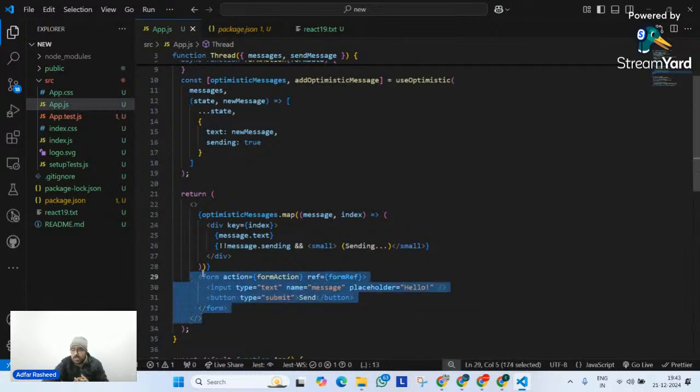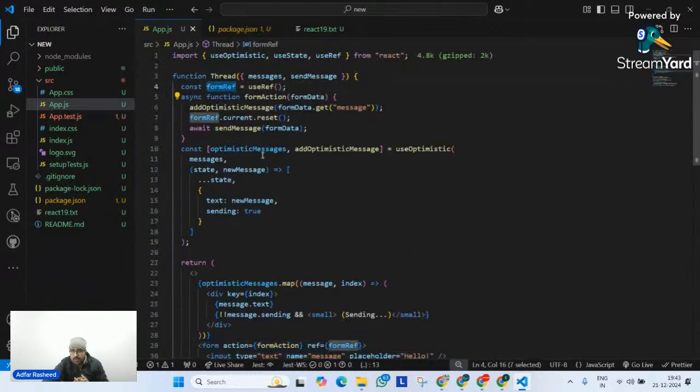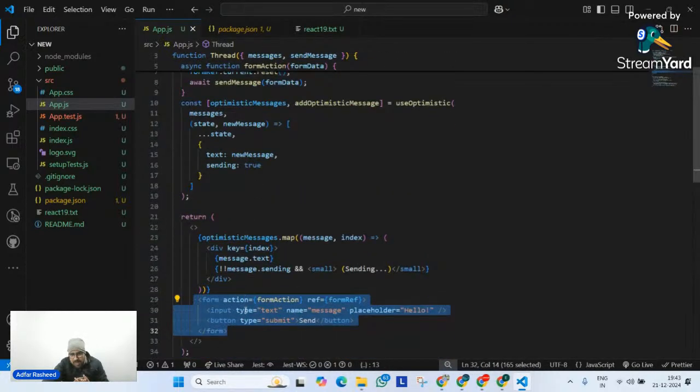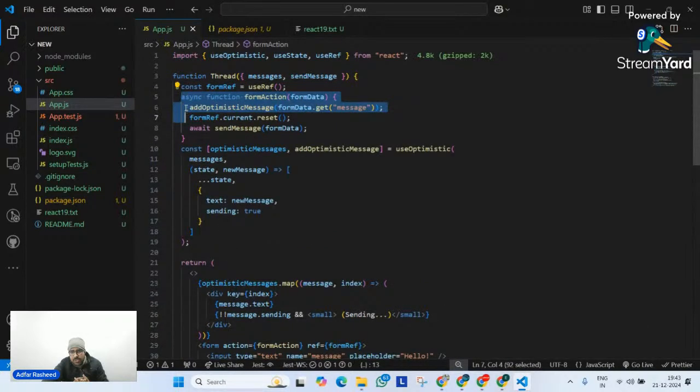I hope this makes sense. So whatever this form reference is, its current will be pointed to this form. Very good. Then once this form is submitted, the action that this form will perform is this particular function, which is called form action. Let's see what it does. Over here, I'm simply telling it to do one thing: add an optimistic message, for which you will go to an input field, form data dot get message. What does add optimistic message mean?